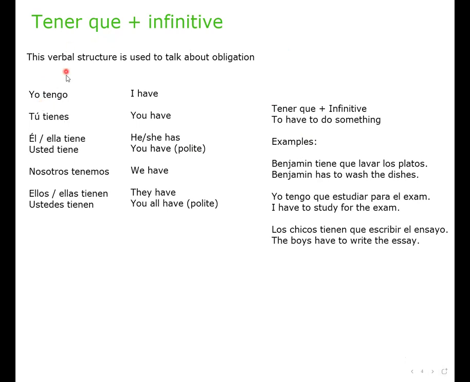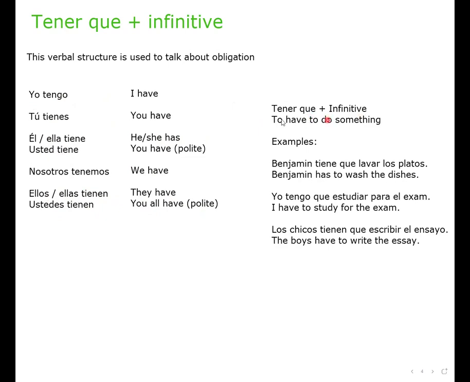Firstly, the conjugation of the verb tener. Yo tengo, I have. Tú tienes, you have. Él, ella tiene, he or she has. Usted tiene, you have, the polite form. Nosotros tenemos, we have. Ellos, ellas tienen, they have. Ustedes tienen, you all have, which is polite. It is important to note here that the verb tener in the present tense, as is conjugated here, is an irregular verb. So you must learn this off as is.